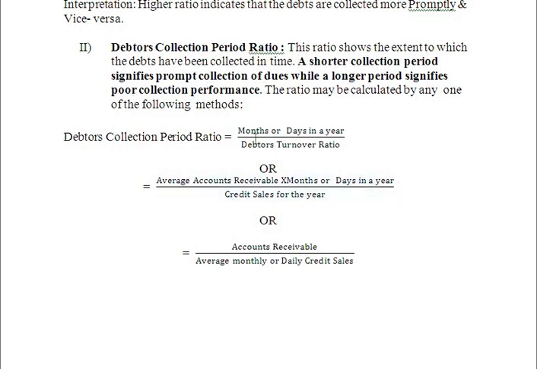And these are the methods to calculate debtors collection period ratio. We can calculate the debtors collection period ratio with the help of this formula, that is months or days in a year divided by debtors turnover ratio, or average account receivables into months or days in a year divided by credit sales for the year, or account receivables divided by average monthly or daily credit sales.